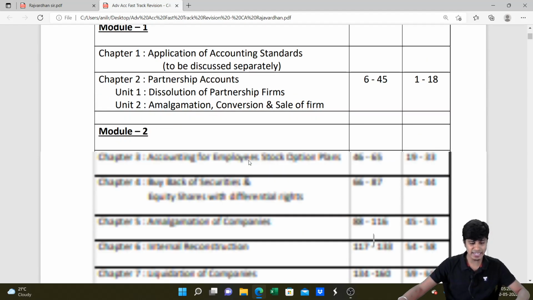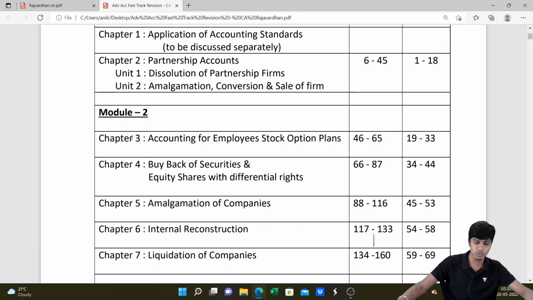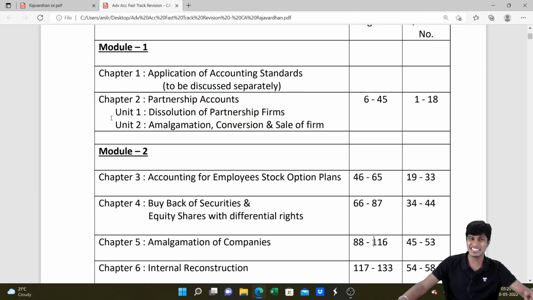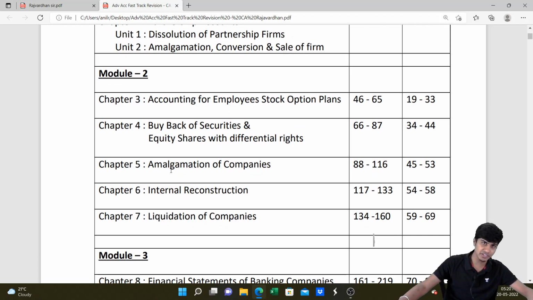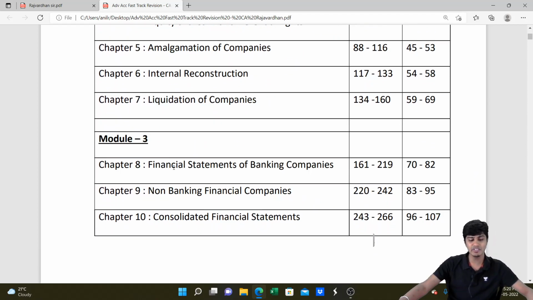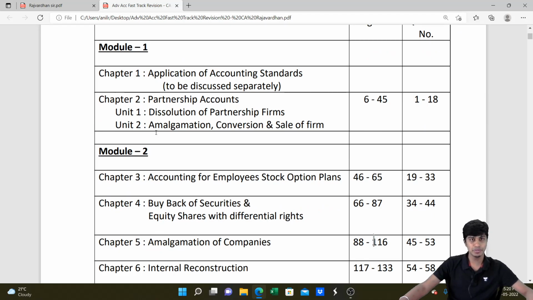So this is our index of what we're going to discuss, and accounting units will not be covered in this session. We're going to do module 2 and module 3 completely. I mentioned it wrong, we'll not be doing chapter 2 at first, we'll be starting with module 2 at first. That is with employee stock option plan, buyback and equity shares with differential rights, amalgamation, internal reconstruction, liquidation, and then we'll go about banking companies, non-banking financial companies, and consolidation, and also do partnership. So all of this together we're going to cover in 4 hours.